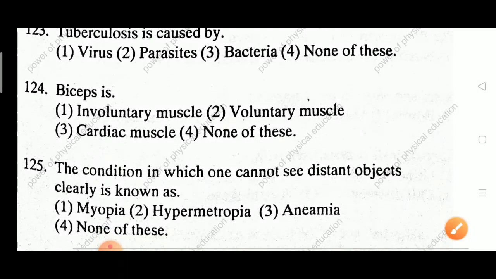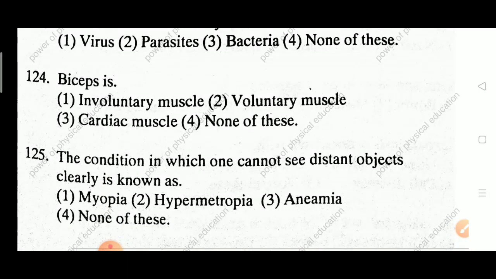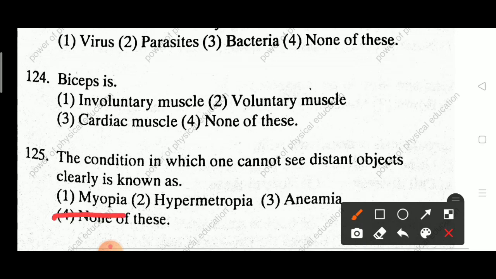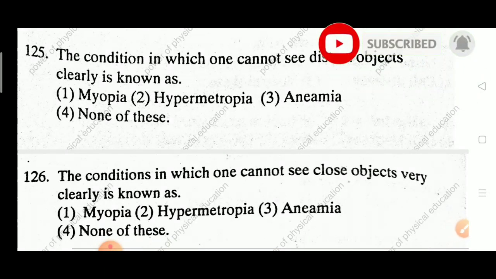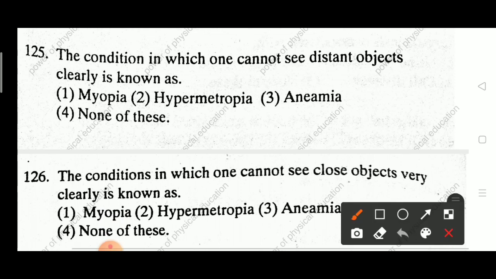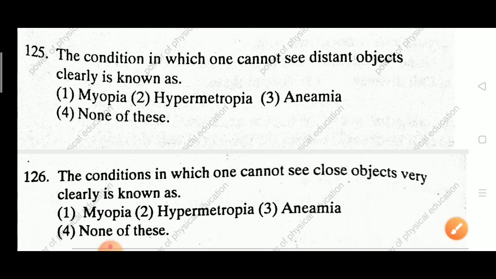Next question 125. The condition in which one cannot see distant objects clearly is known as myopia, hypermetropia, anemia, none of this. Answer is myopia. Next question. The condition in which one cannot see close objects very clearly is known as myopia, hypermetropia, anemia, none of this. Answer is hypermetropia.